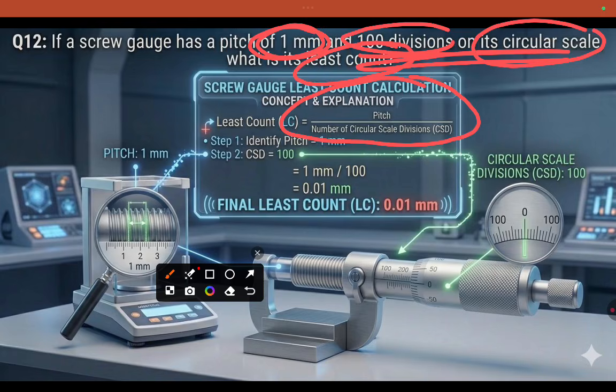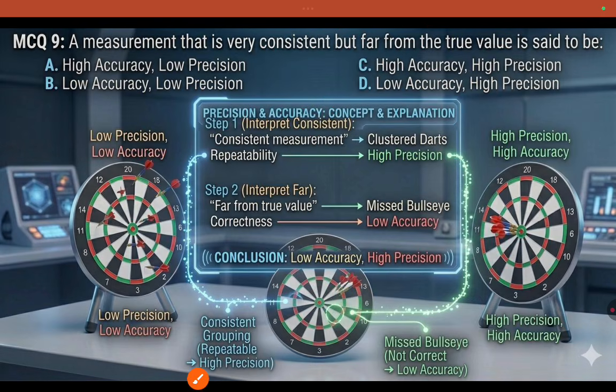Pitch is nothing but the distance traveled by the screw gauge. See, this is the pitch. Least count is pitch by number of circular scale divisions. So 1 millimeter by 100, which gives 0.01 millimeter. This is the screw gauge least count. For Vernier calipers it is 0.1 millimeter; here it is 0.01 millimeter.